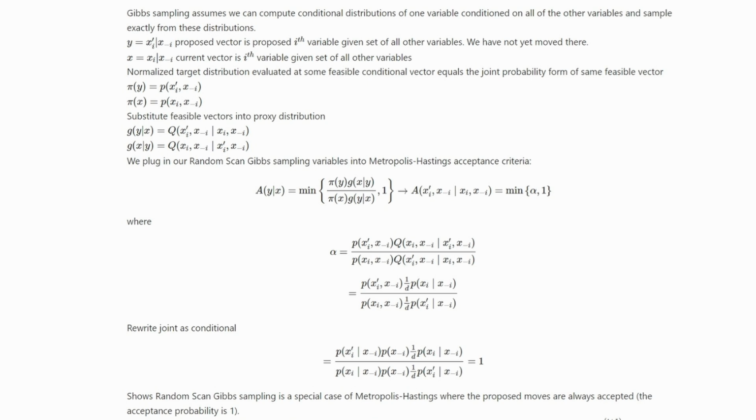We plug our random scan Gibbs sampling variables into the Metropolis-Hastings acceptance criteria. Solve for alpha by rewriting joint as conditional. This shows random scan Gibbs sampling is a special case of Metropolis-Hastings where proposed moves are always accepted, that is, acceptance probability is 1.